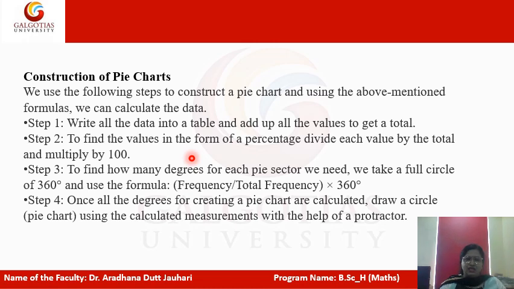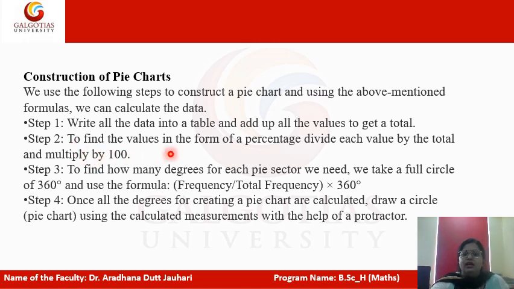Now, how will you construct a pie chart? In the above slide we learned the formulas. Now we use the following steps to construct the pie chart. In step 1, we write all the data into a table and add up all the values to get the total value.